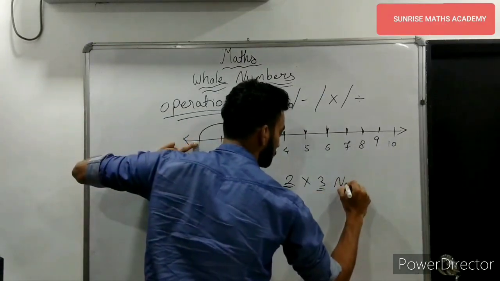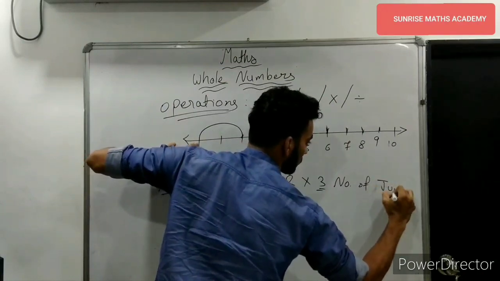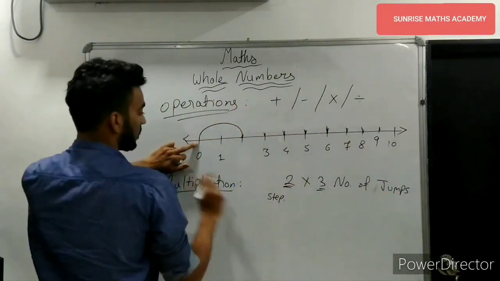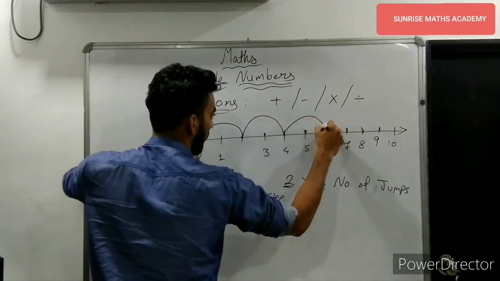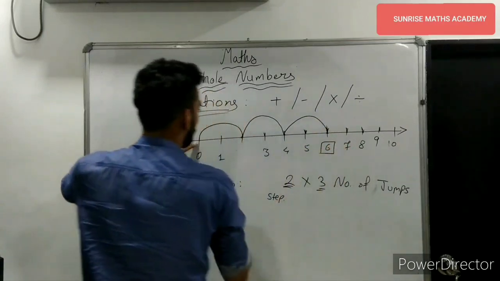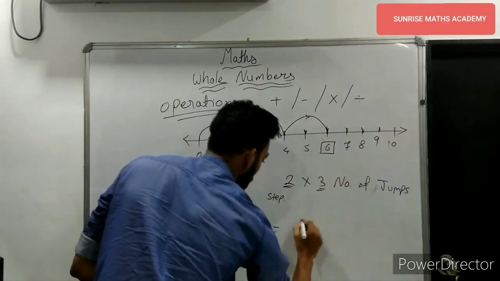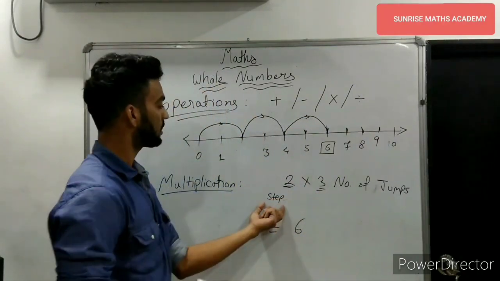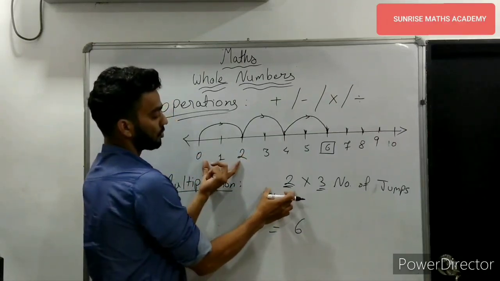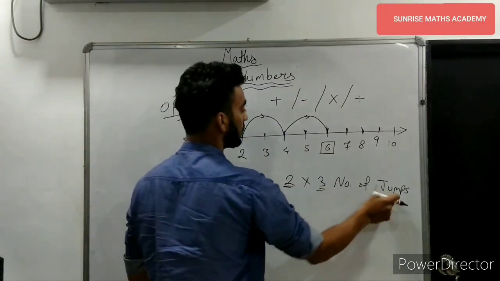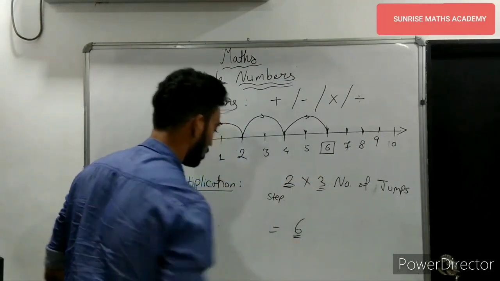And the number of steps, or number of jumps. So 3 jumps: 2, that is the first jump, second jump and third jump. You have moved to the right, so show the direction. The value you have got is 6. 2 into 3. You have taken a jump of 2 and you have taken 3 jumps. Therefore, in 3 jumps you have reached 6. That's your value.